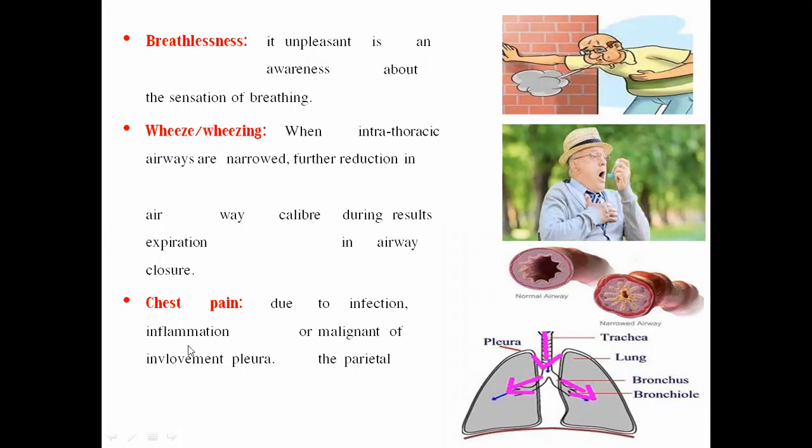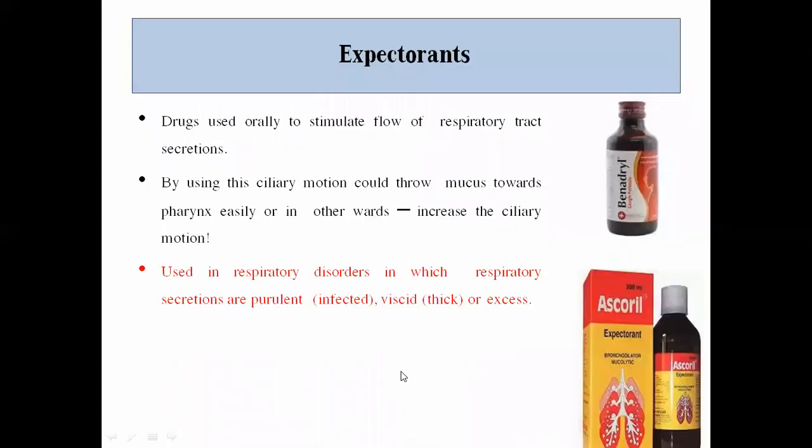Now, next one will be chest pain. Due to infection of the respiratory system, there will be inflammation or malignant involvement of the pleura and the parietal. Due to the infection, there is inflammation of the lungs and respiratory tract. So there is pain in the chest, which is also a respiratory disorder.